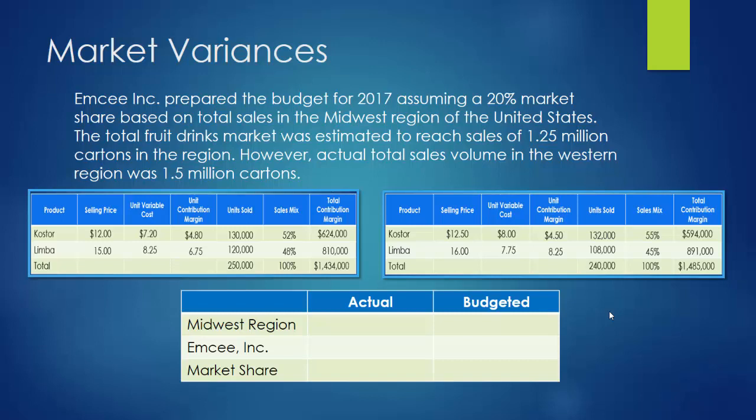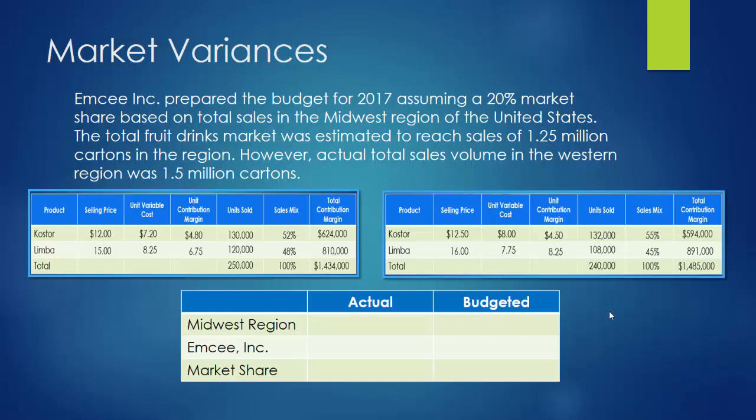And then secondly, it'll tell us, are we, MC Incorporated, capturing the portion of that market that we thought we were going to? Are all, say 10% of all fruit drink cartons being sold coming from us? Well, it says in here that we budgeted to sell 20% of them. Did we get there? Did we sell 20% of all fruit drink cartons that were sold in the Midwest region? If we sold less, that's not good. If we sold more, that's a pretty good thing. Let's figure out what our market shares were.